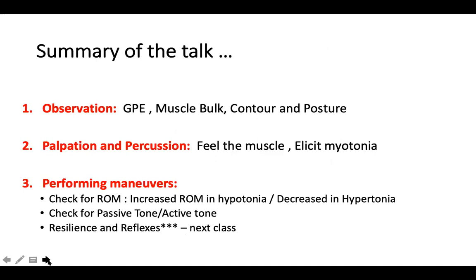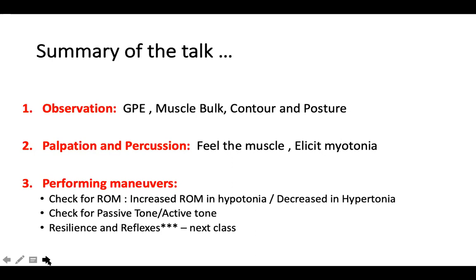So three things which I did discuss today were observation, palpation and percussion. In observation, look for the general physical examination: the facies, the dysmorphic features, the skin, the laxity of the joints, the contractures. The muscle group atrophies or hypertrophies, whether there is a generalized atrophy, a generalized hypertrophy, or very specific groups of muscles involved. Any asymmetry of involvement should be noted.